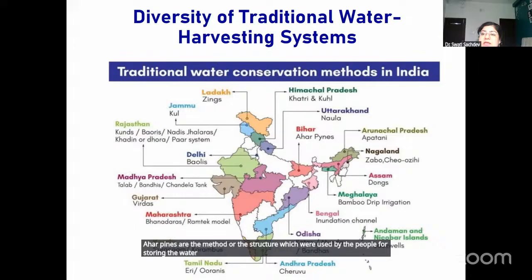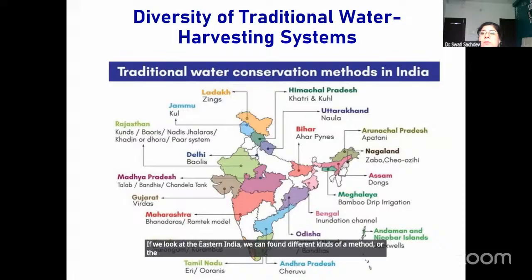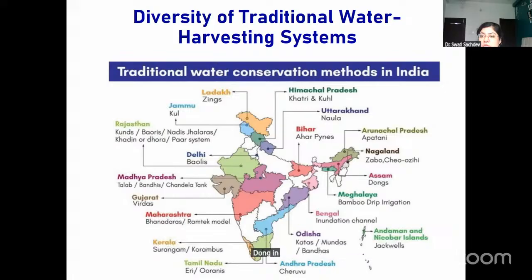If we look at eastern India, we can find different methods and names used for collecting water from the mountain sides, like Apatani in Arunachal Pradesh, Dabo in Nagaland, Dong in Assam, and bamboo drip irrigation in Meghalaya. Then, in Orissa, bundhs were used to conserve water resources.